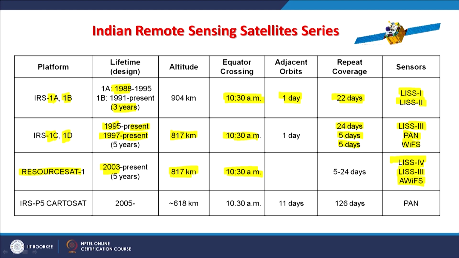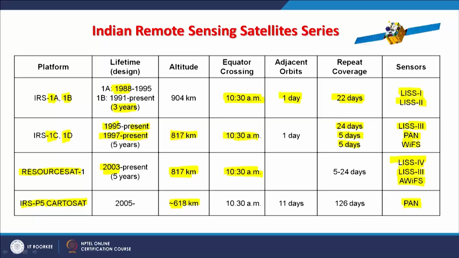It is the same altitude. And this IRS-P5, popularly known as Cartosat, was very useful because it had panchromatic capabilities, and stereo pairs were acquired, so we can create a 5-meter spatial resolution DEM using Cartosat.